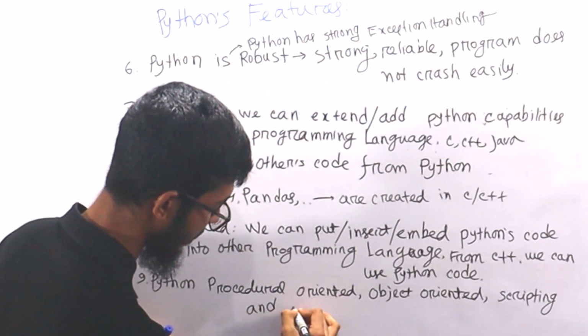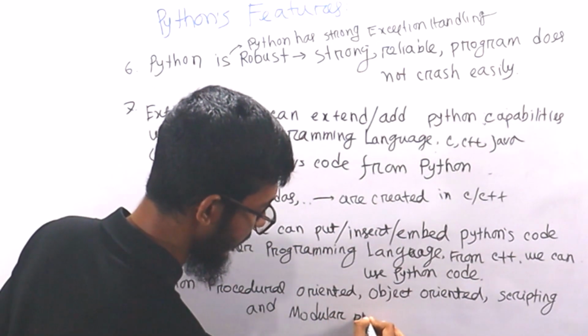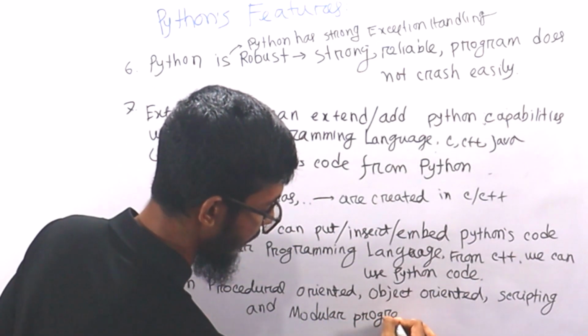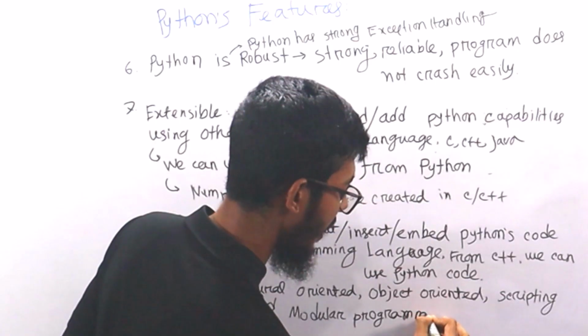Any confusion to understand what modular programming language means? If you don't understand this point, I highly recommend you to watch the previous videos. Just watching 5 to 6 minutes, you cannot take the decisions. Okay, sir? Any confusion to understand this point?